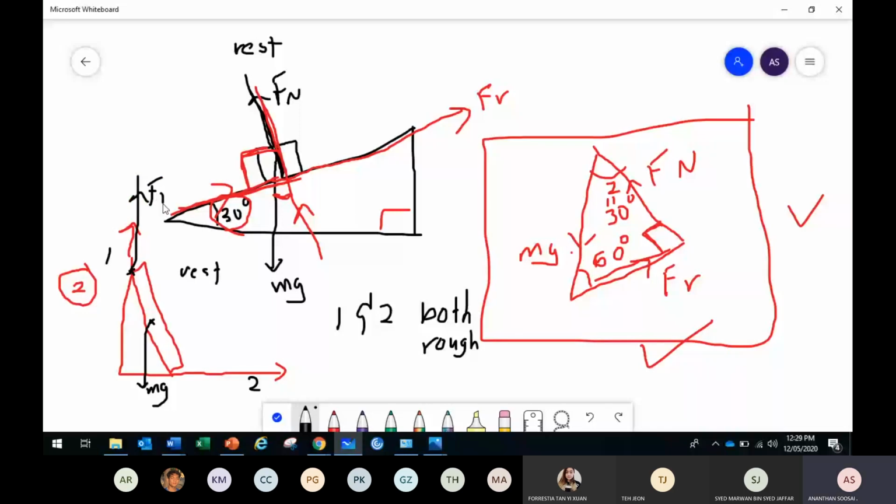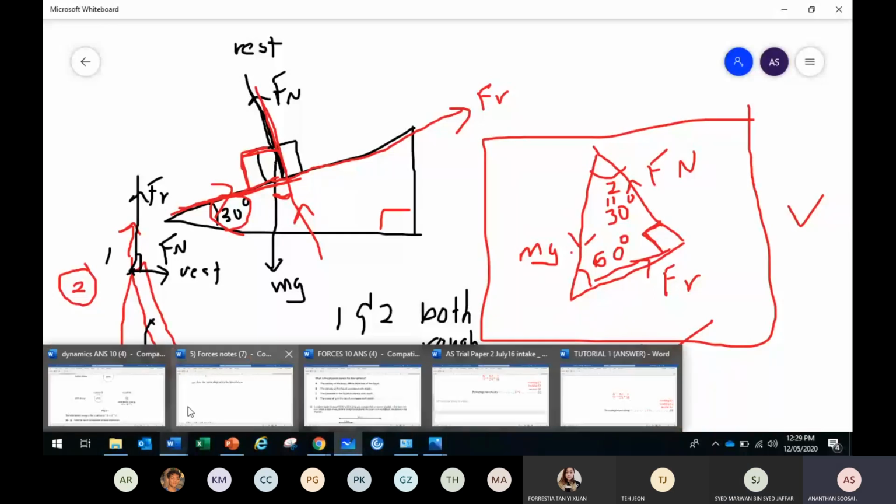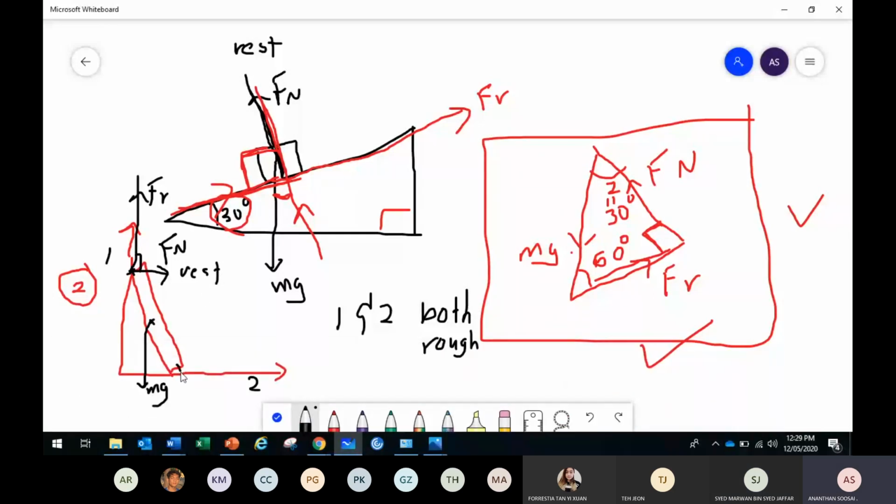Good. Then there is another force acting from this wall. The wall not only gives friction upwards, because the ladder presses on the wall, the wall pushes it back. With what force? With normal reaction. So you have a normal reaction here. Friction up, normal reaction horizontal, actually at 90 degrees. Now the same thing happens to this surface. What are the forces here? Friction. Is friction acting to the left or to the right?